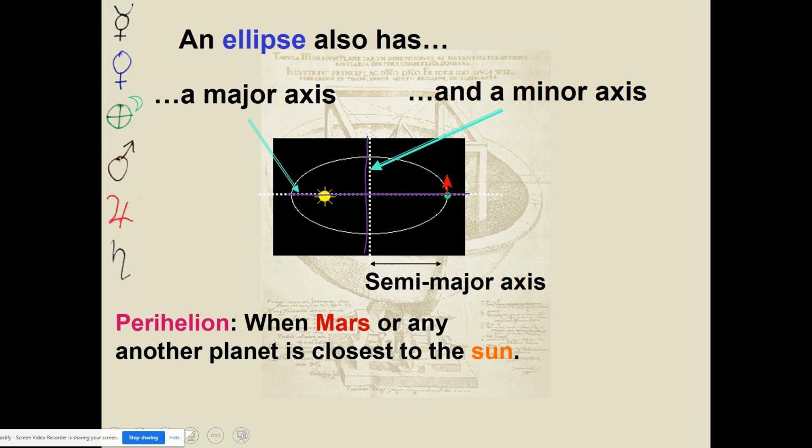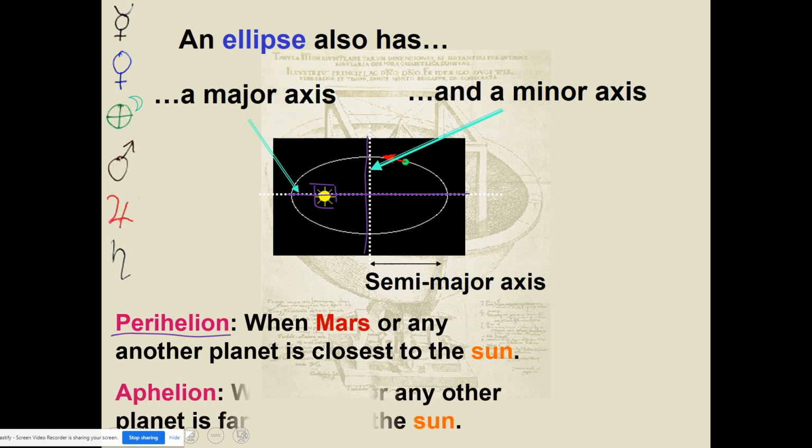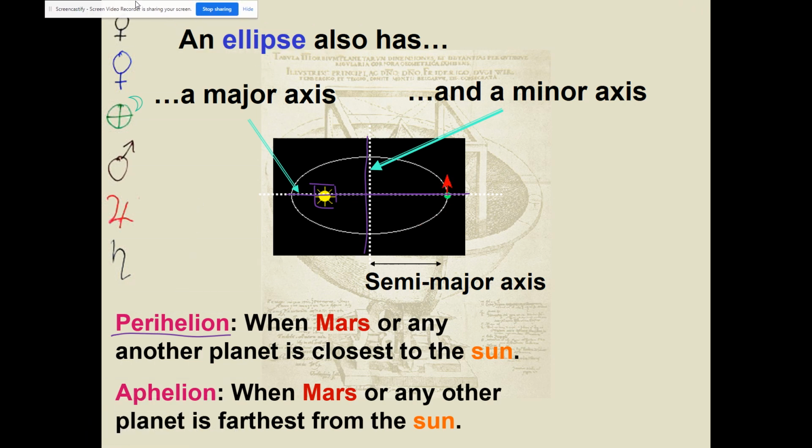It just so happens as an object is in orbit around the foci that is causing all the gravitational pull, at times it'll be closer to that foci, and that is called perihelion. So when Mars is closest to the sun, or the Earth is closer to the sun, we are in the perihelion portion of our orbit. When it is furthest from that point that is causing all the gravitational pull, we're at aphelion. So perihelion and aphelion are two specific points in the orbit of an object.